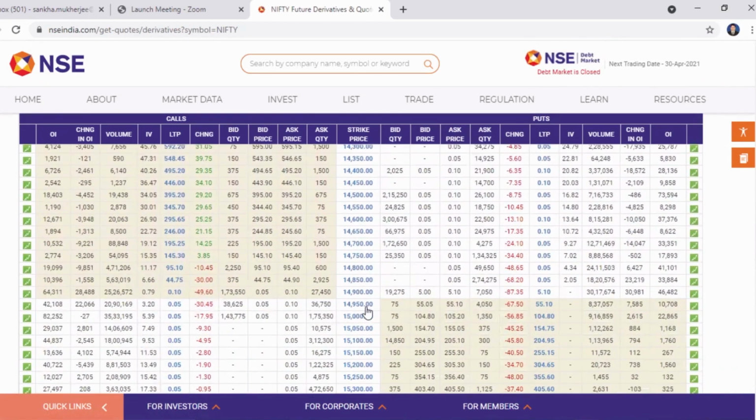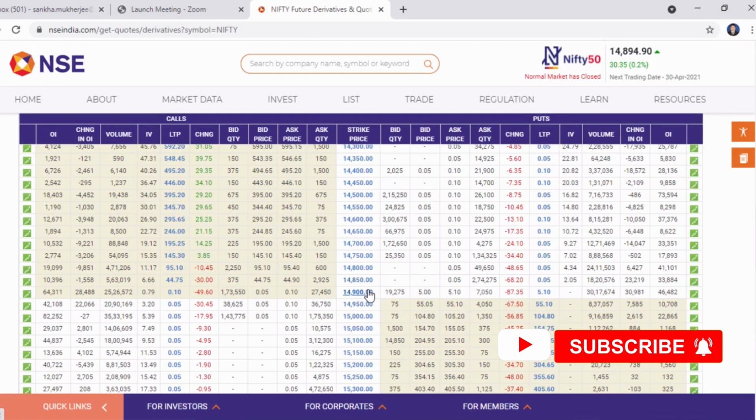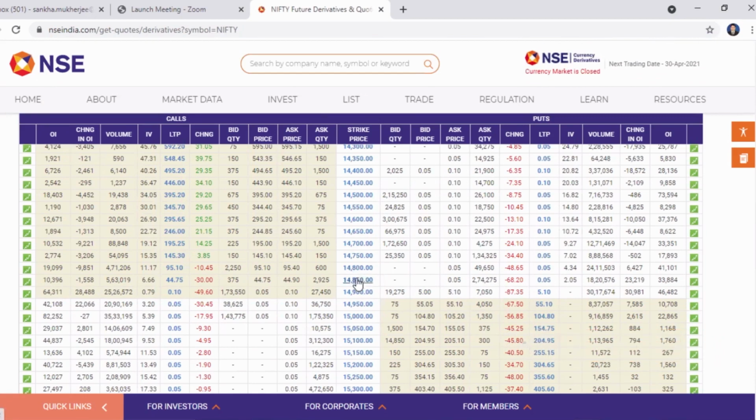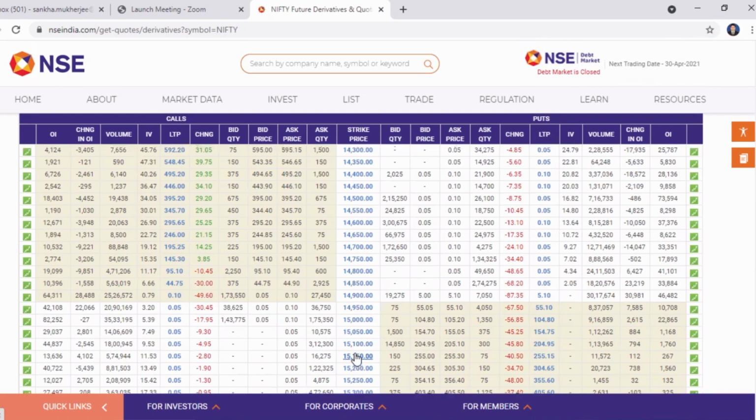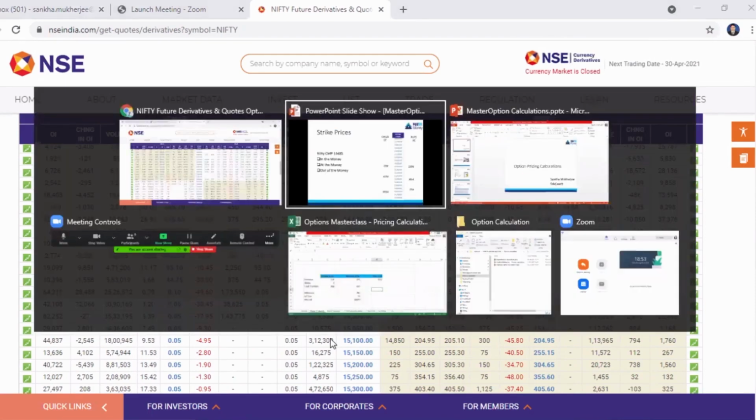Now, generally in practice, as traders, though the strike price moves up every 50 rupees, most of the volume lies in the 100 units. So it's 14,900, 14,800, 14,700. These strike prices have most of the volumes and the activity. Of course you can trade in the 950 as well, but we prefer trading 100 points ahead or behind.